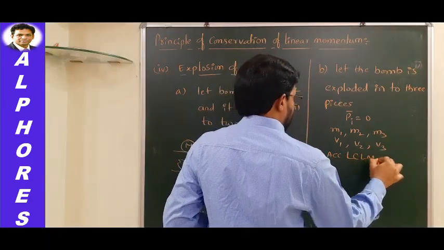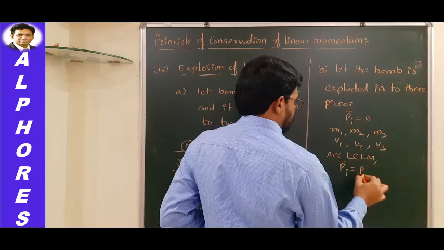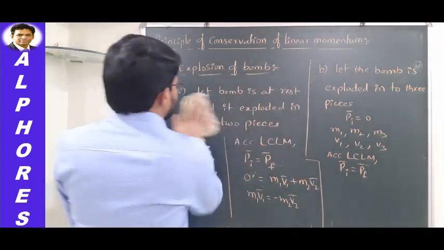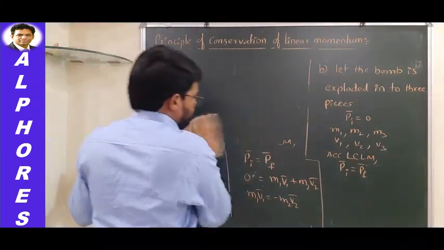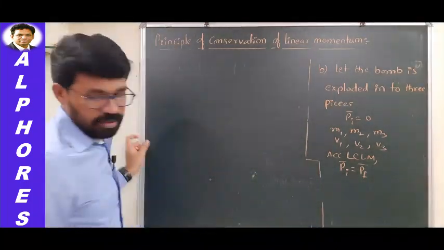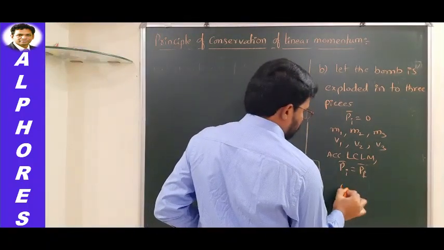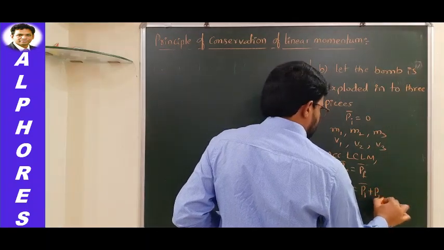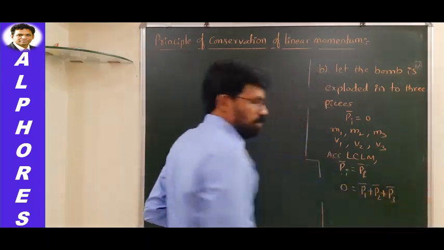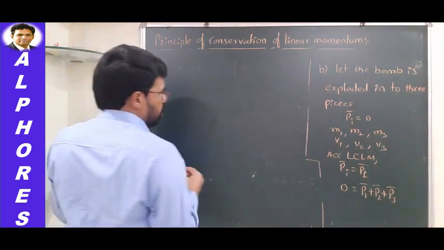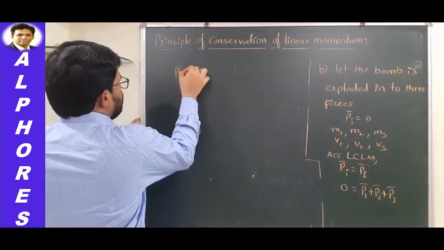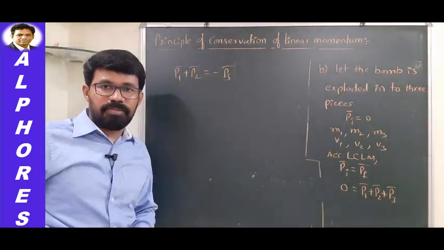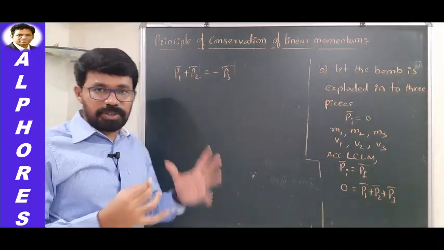law of conservation of linear momentum, P initial bar is equal to P final bar, isn't it? So what is the initial momentum here? 0, because the bomb is at rest position. And the final momentum is what? P1 bar plus P2 bar plus P3 bar. That's what you can write. And if you shuffle that equation, what you will get? P1 bar plus P2 bar is equal to minus P3 bar. This equation can be understood in this way.